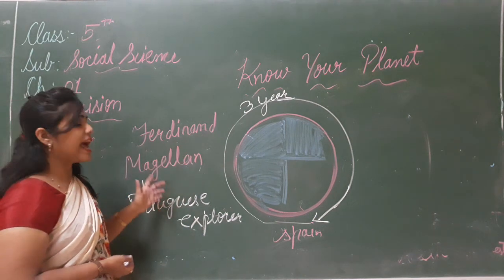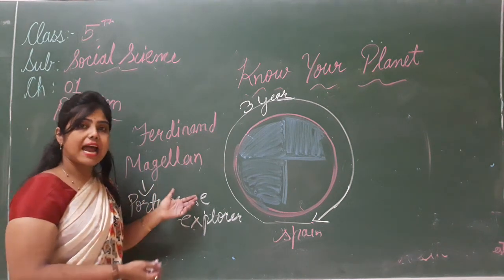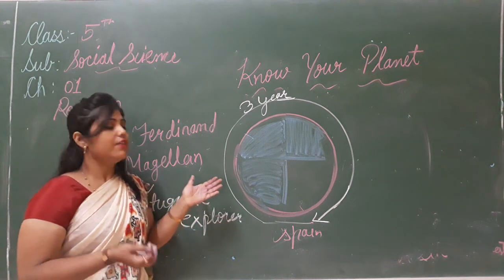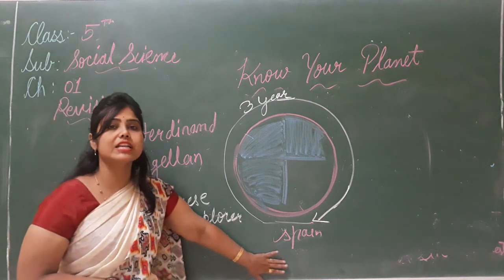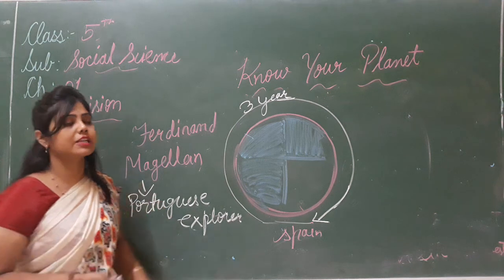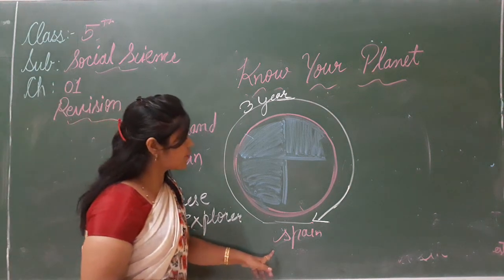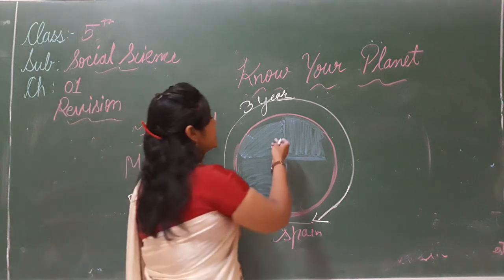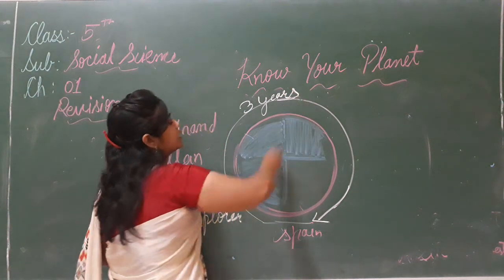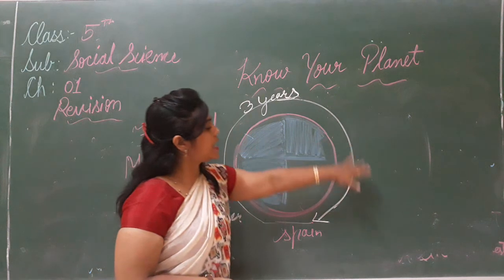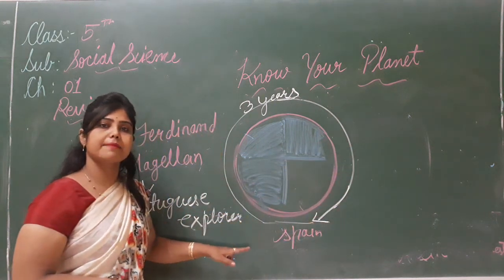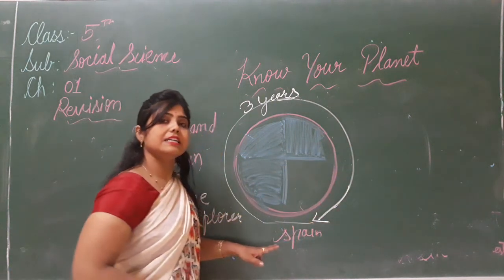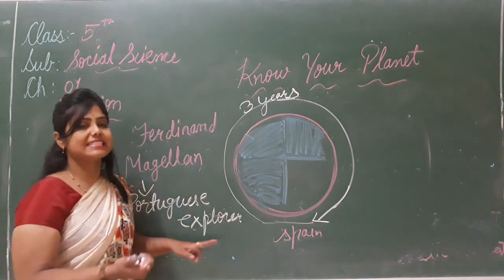Ferdinand Magellan and his crew members started the sea journey from Spain. कहाँ से उन्होंने sea journey start करी थी, समुद्र की यात्रा? That is started from Spain, and after 3 years they reached the same place. 3 साल के बाद वो उसी प्लेस पे आ गए जहाँ से उन्होंने अपनी सी जर्नी स्टार्ट करी थी.